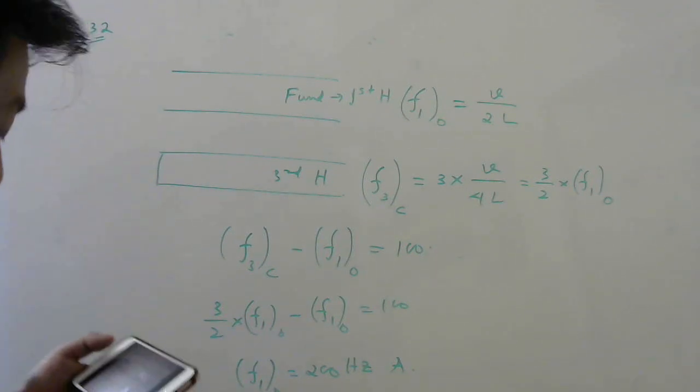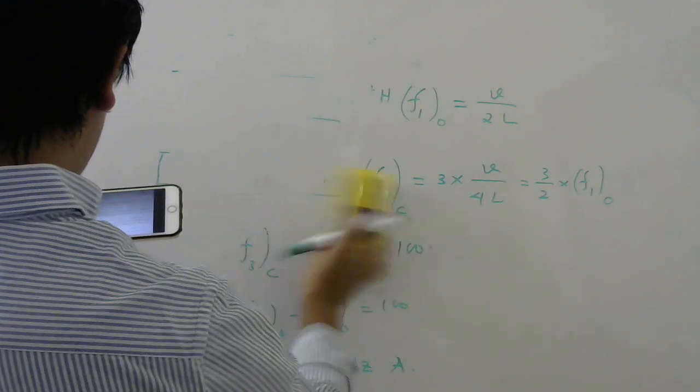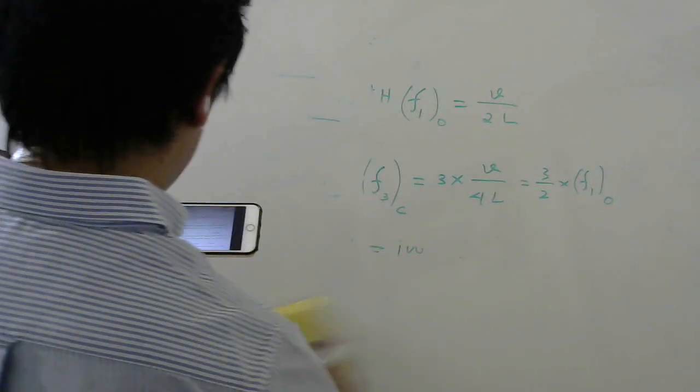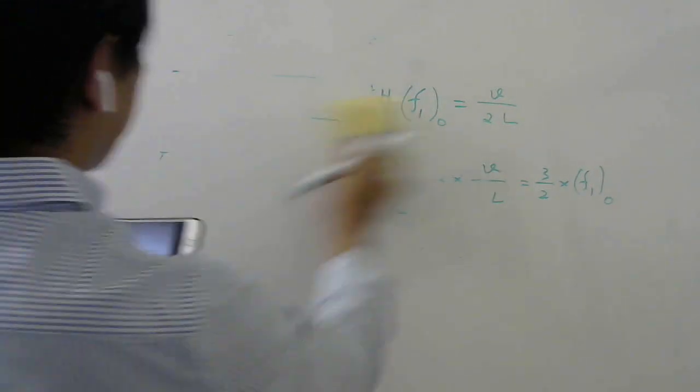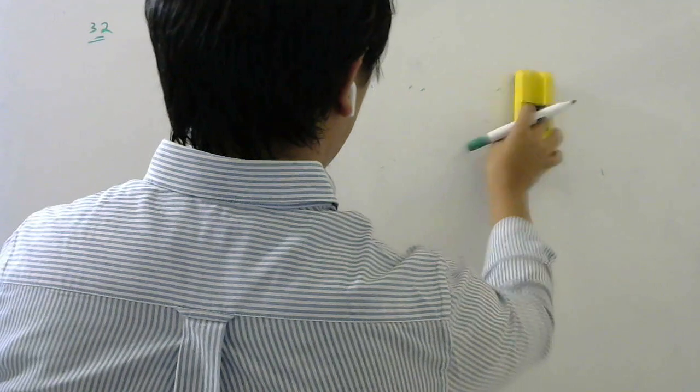Next question 33. The third overtone of open pipe of length L0 has the same frequency as third overtone of closed pipe. So here your knowledge of which harmonics are present in open pipe, closed pipe, and what you mean by overtones will be very useful.